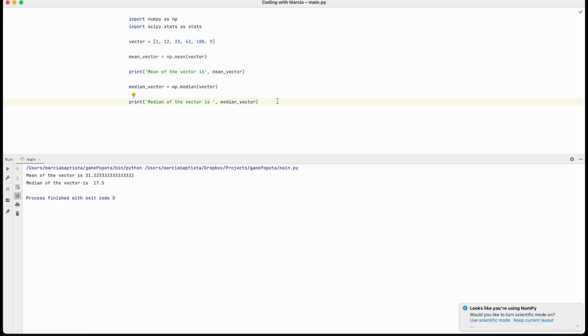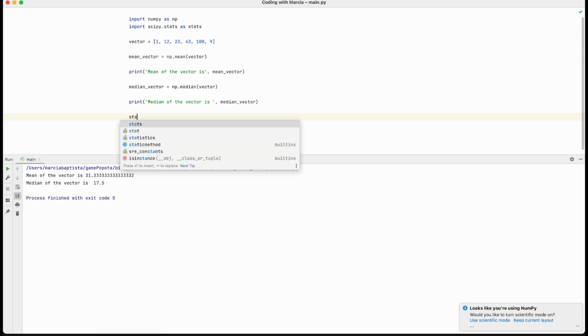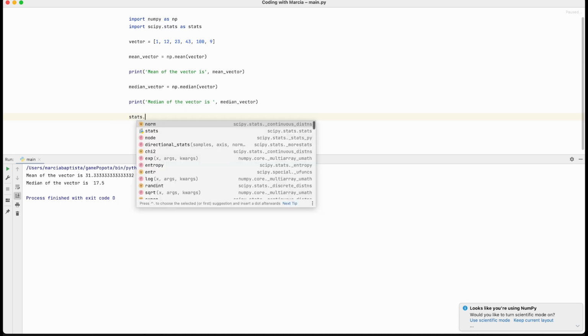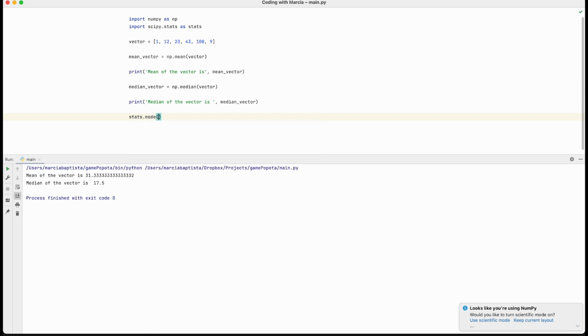We can calculate the mode using the package SciPy. In this case, we'll call the subpackage stats, and we pass the vector. This will give us the mode of the vector, which you can also print.